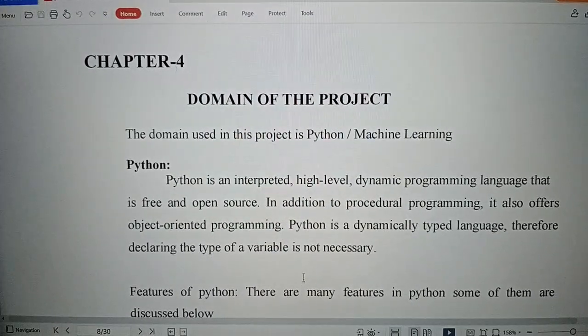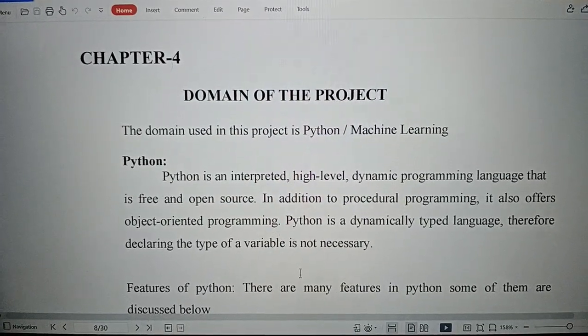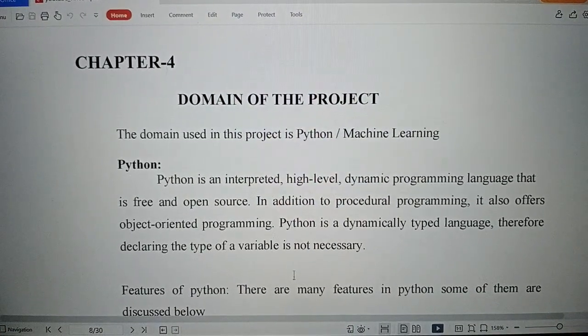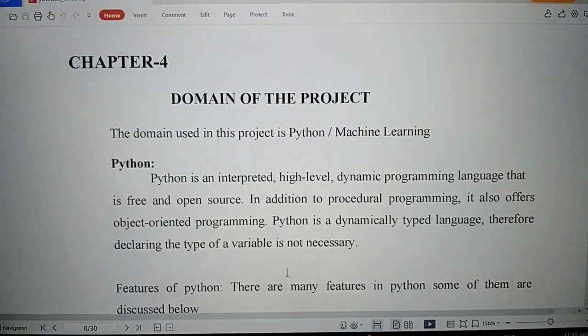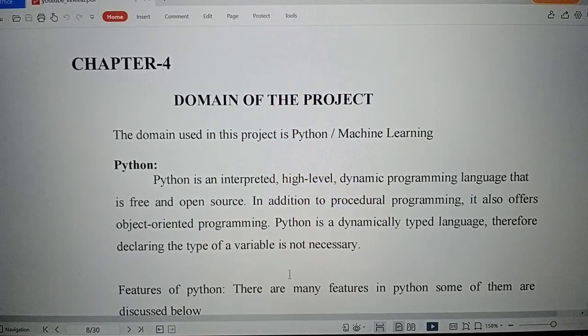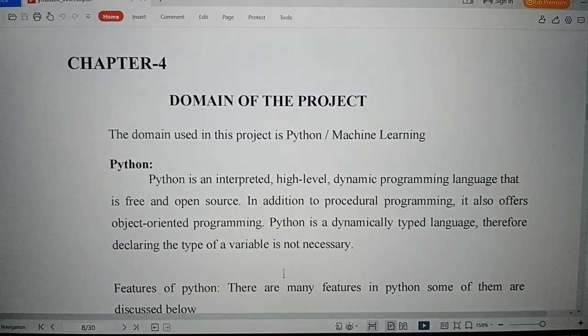Python is an interpreted, high-level, dynamic programming language that is free and open source. In addition to procedural programming, it also offers object-oriented programming. Python is a dynamically typed language. Therefore, declaring the type of variables is not necessary.